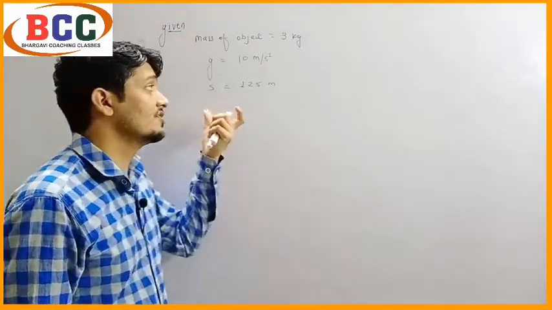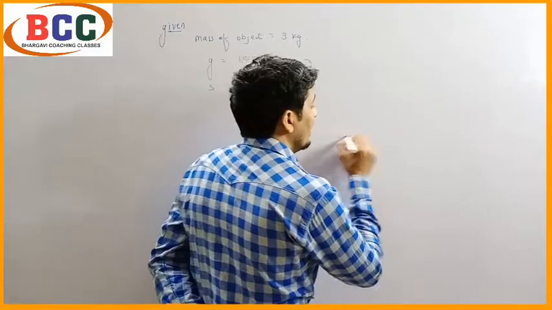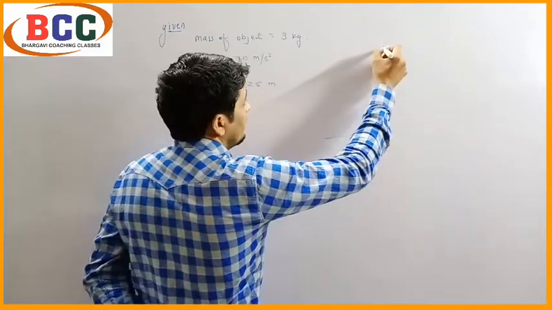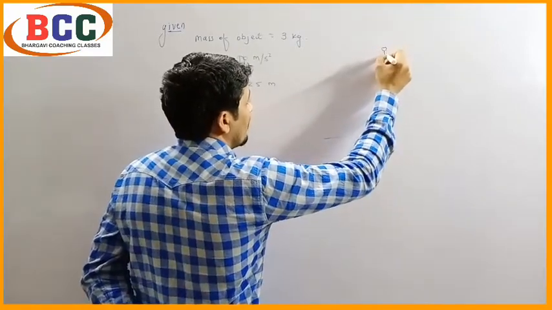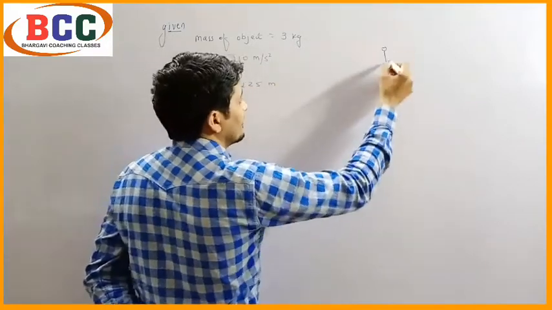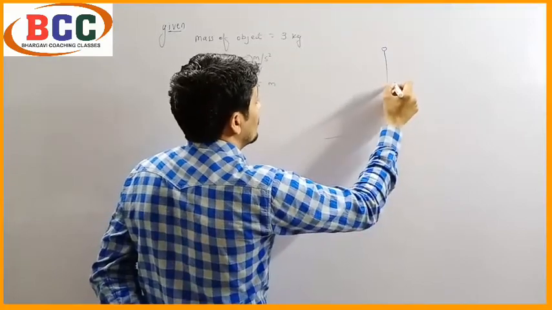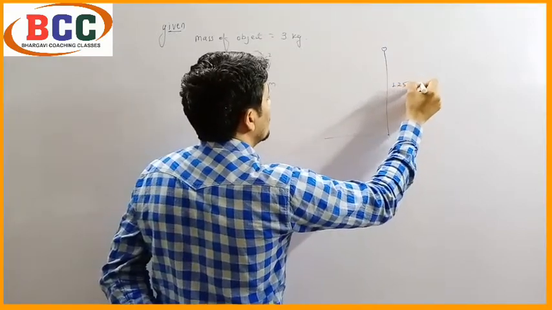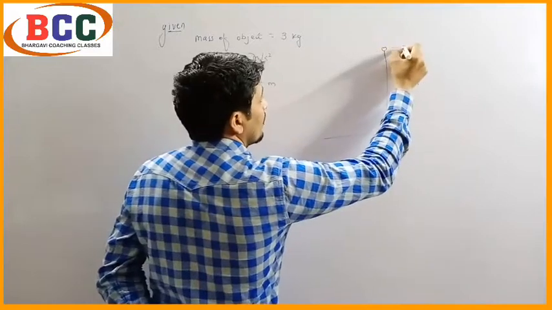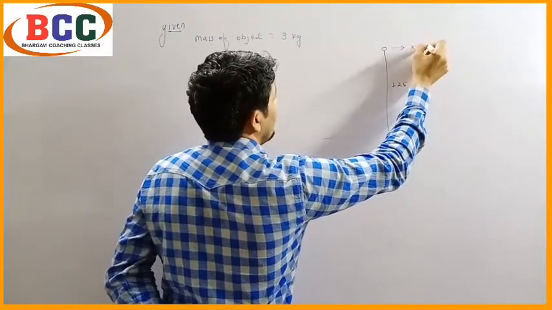So we have to understand the question first. The question says it is the Earth surface and an object is kept about 125 meter above the Earth surface. That means the distance from the ball to the ground is 125 meter. The mass of the object is 3 kg.